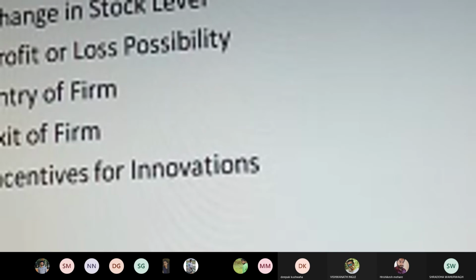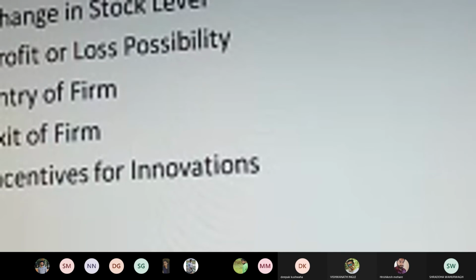Third, entry of the firm and exit of the firm. There are various expectations with respect to the entry and exit of firms, wherein we expect that a new product may come into the market, and accordingly several market changes can arise. If a new product is expected to enter the market, there can be various changes, and market forces may tend to move the supply curve in an upward position.